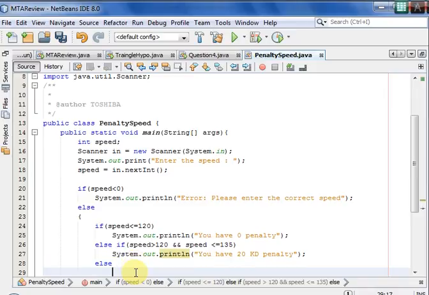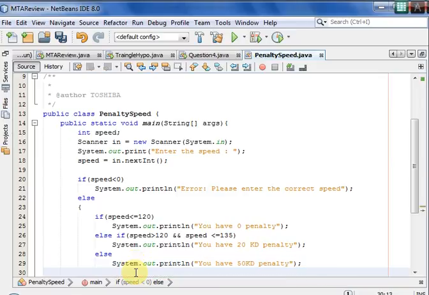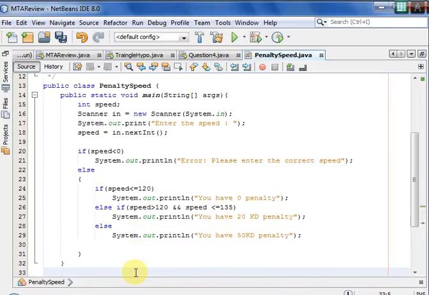Else, if it is more than that, then you can directly write System.out.println, you have 50 KD penalty. Fine, done. So this is the program that is needed over here.